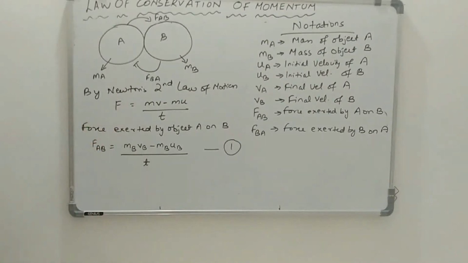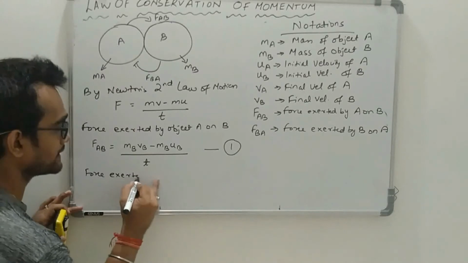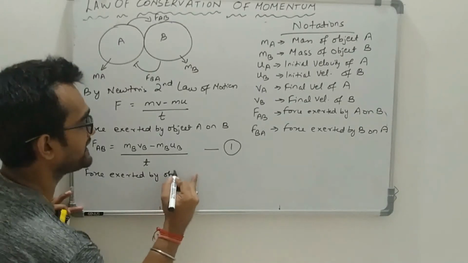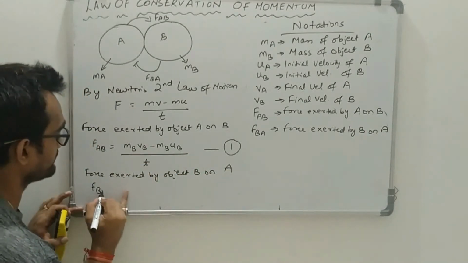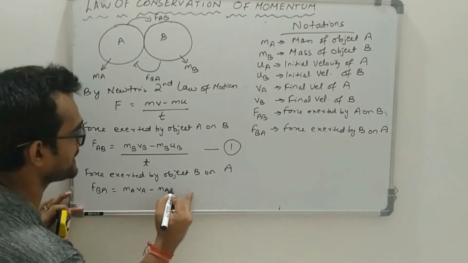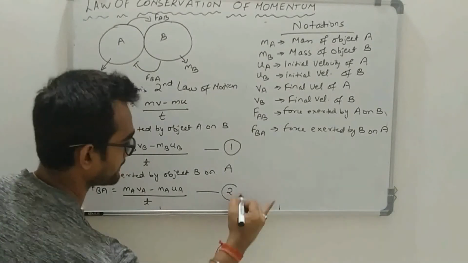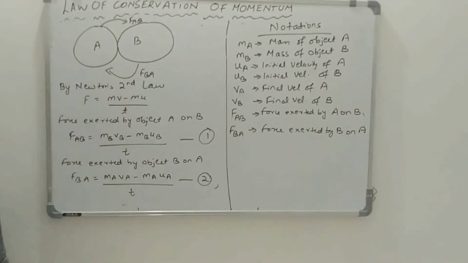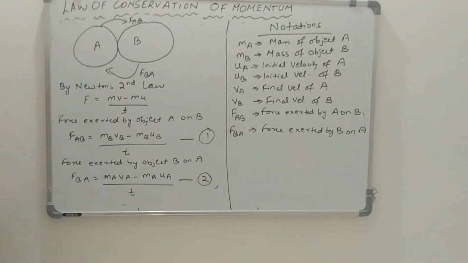Similarly, by using this formula, I will calculate the next force, that is force exerted by object B on A. So FBA will be equal to MAVA minus MAUA upon T. So by Newton's second law and by using the formula of force, I have mentioned the formulas of both the forces FAB and FBA.